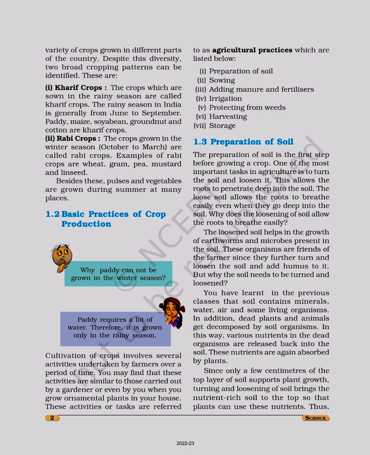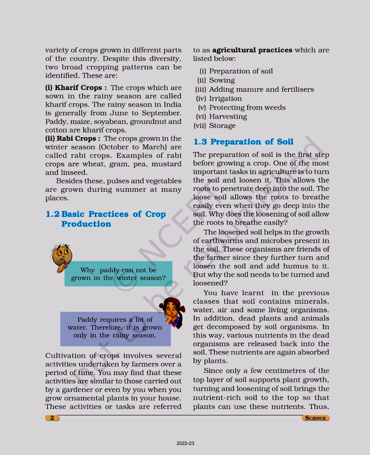You may find that these activities are similar to those carried out by a gardener or even by you when you grow ornamental plants in your house. These activities or tasks are referred to as agricultural practices, which are listed below.